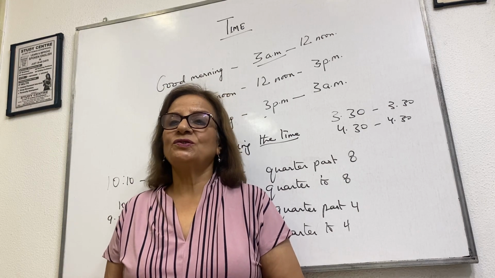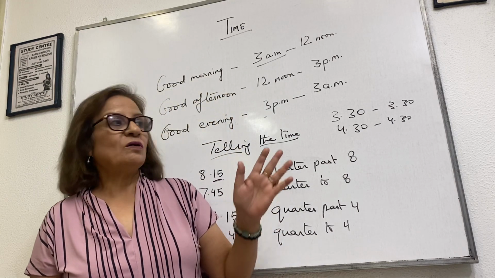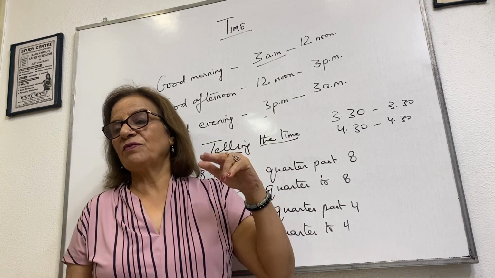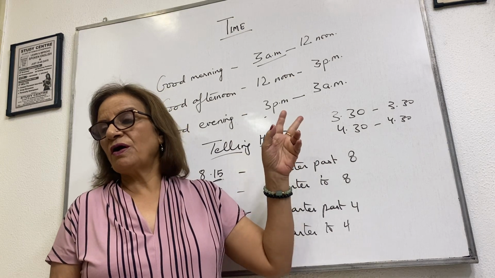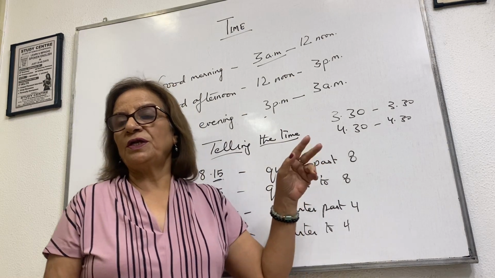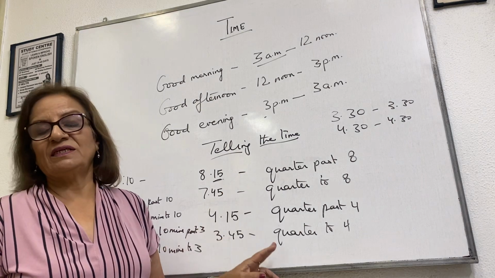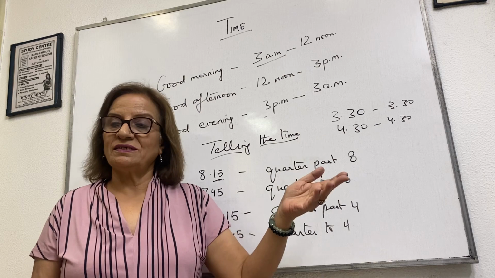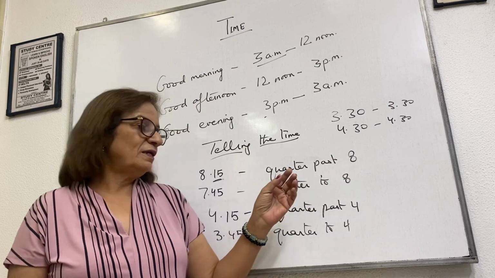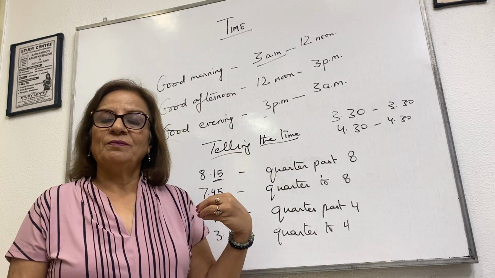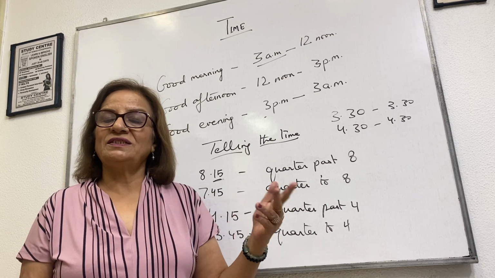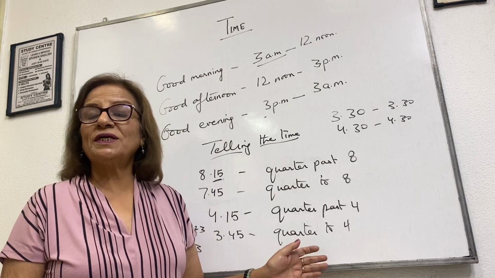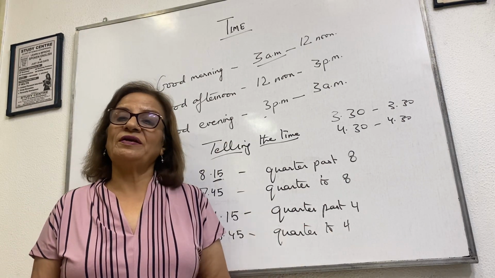Okay, students. So today my topic was on time, how to tell the time, and what you have to wish at each time of the day: good morning, good afternoon, or good evening, and how to tell the time also. Okay, so quarter past means it is ahead of the hour, and quarter to means it is before the hour. The hour has yet to be completed. Okay, so please note it down for ready reference.